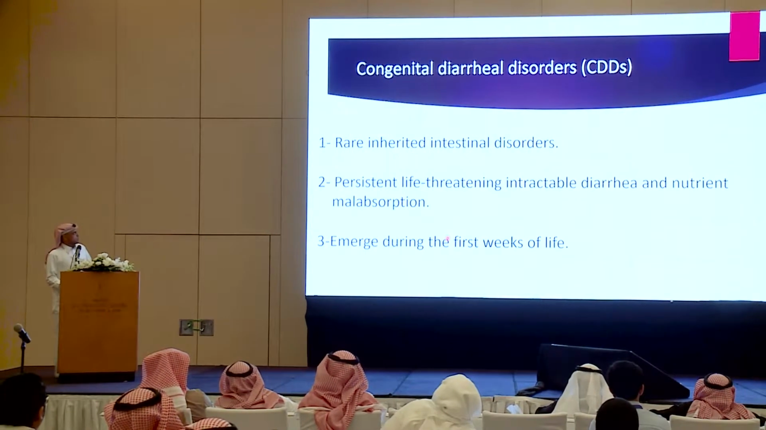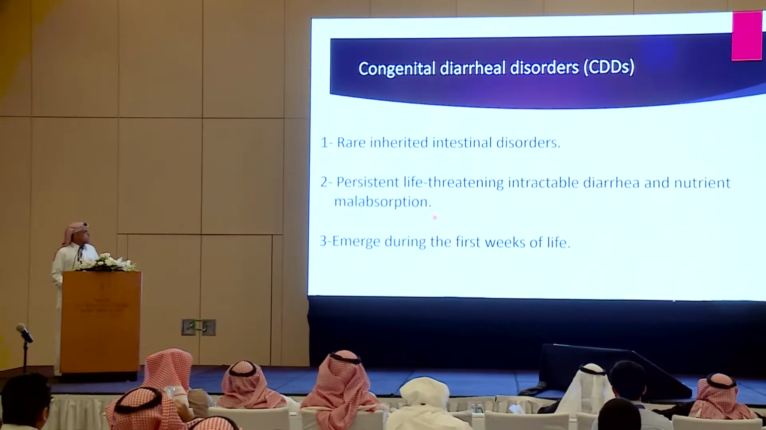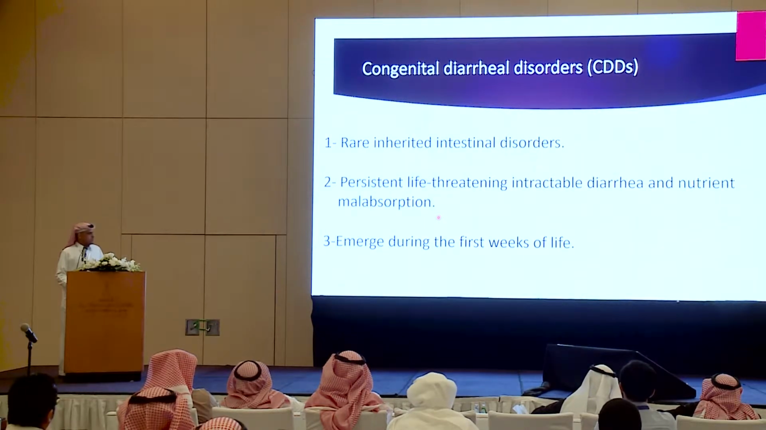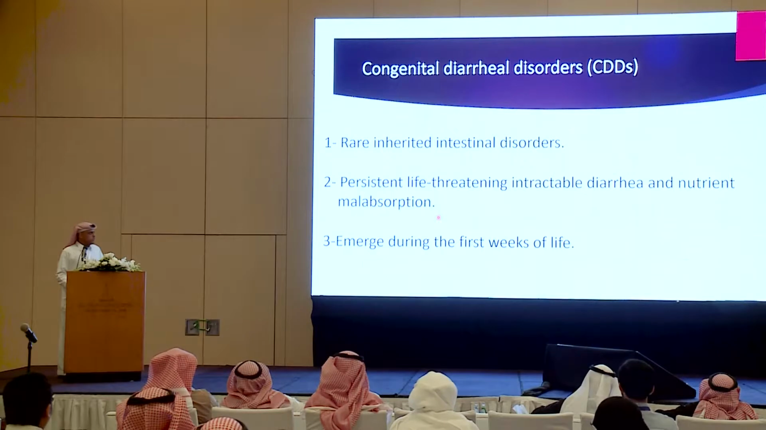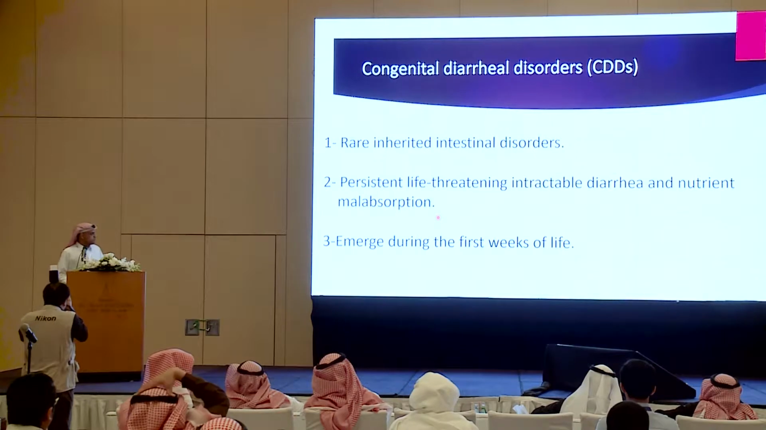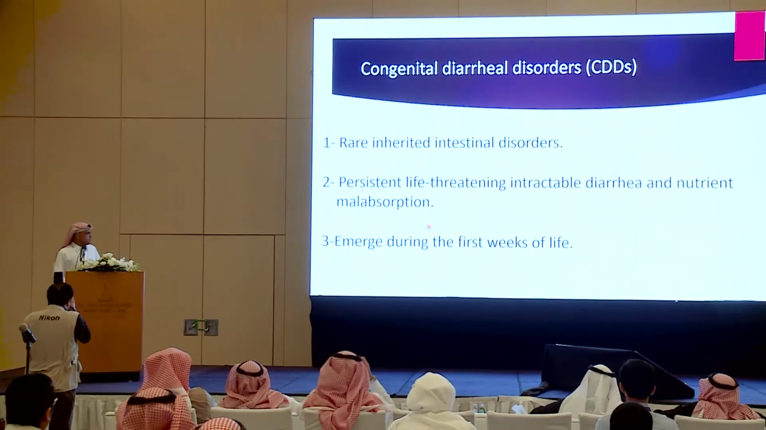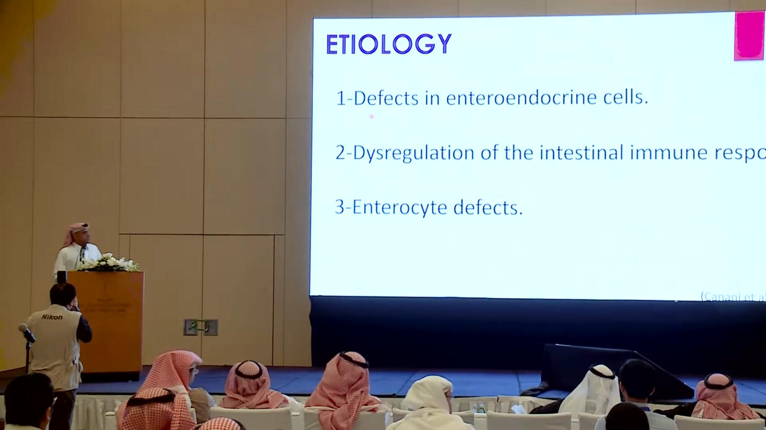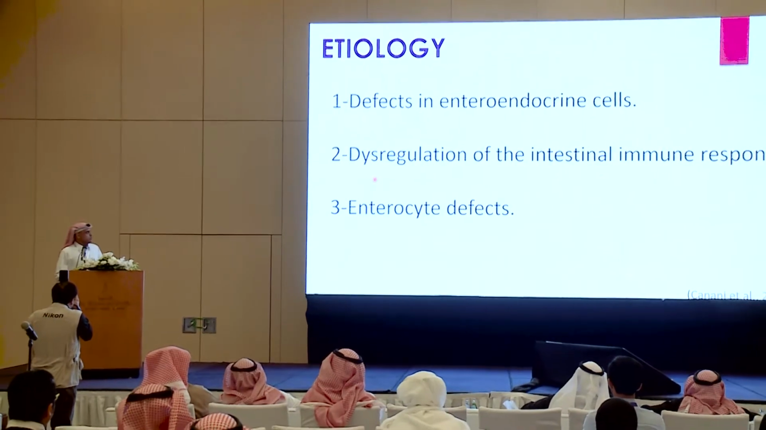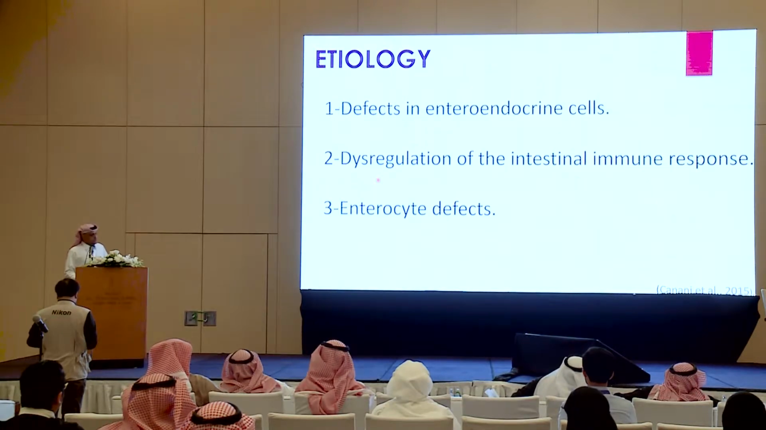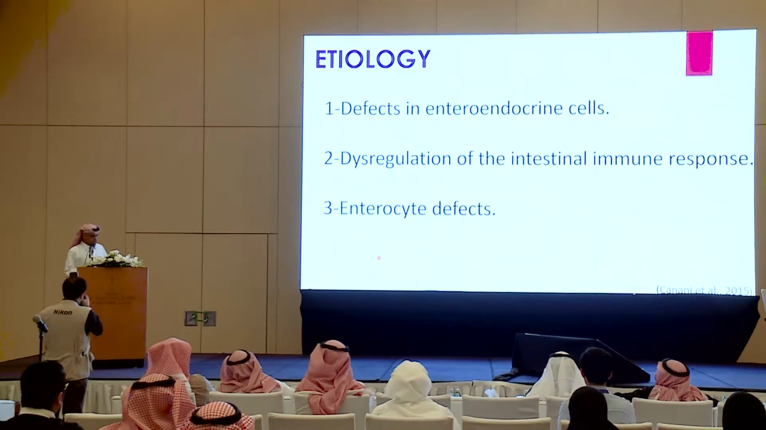Starting with some of the congenital diarrhea disorders, they are rare inherited disorders, usually inherited as an autosomal recessive pattern. They are present in early life, early infancy, the first few months of life. Some of them, though rare, can present later on, maybe after 9 months of life. It is due to a defect in the enteroendocrine cell, dysregulation of intestinal immune response, or an enterocyte defect. We are seeing cases of number 2 and 3, but we never saw a case of enteroendocrine cell defect, and it's very rare anyway in the literature.